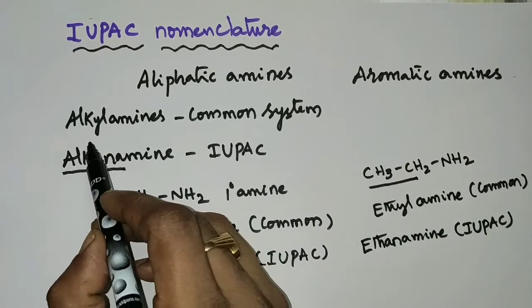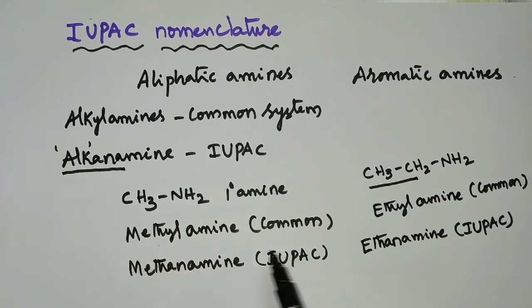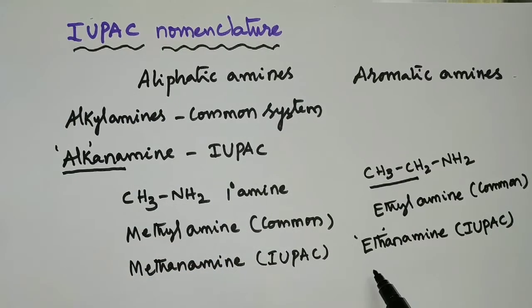So this term alk should be replaced by eth, ethanamine.